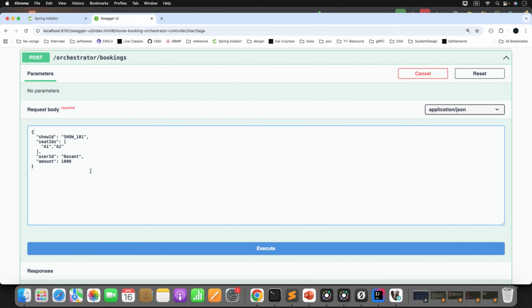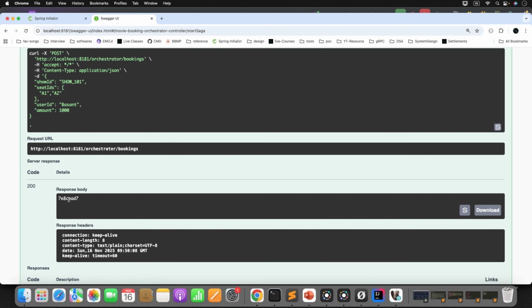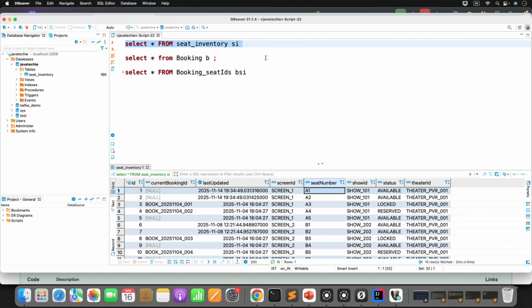So let's run it and we'll see the logs to validate how the flow is working. Okay, let me send the request. Now you got the ID, which is nothing but your booking ID, right? First, let's validate the DB, then we'll double check the logs. These two seats are locked now. Check the booking table.